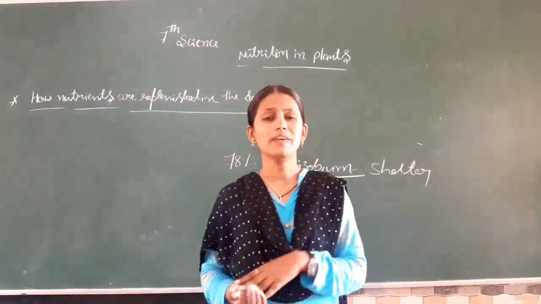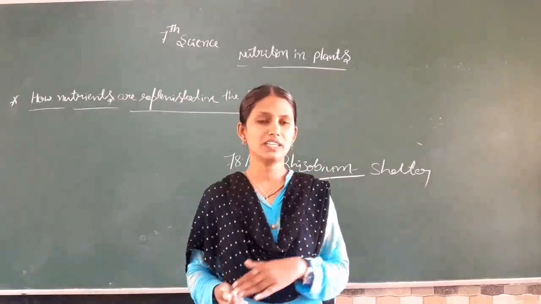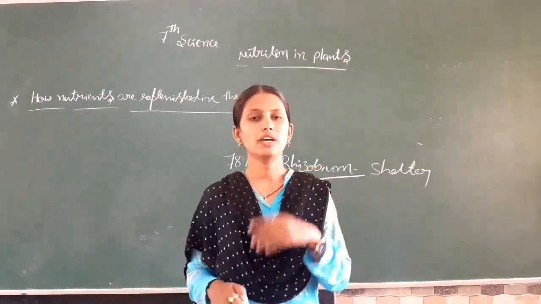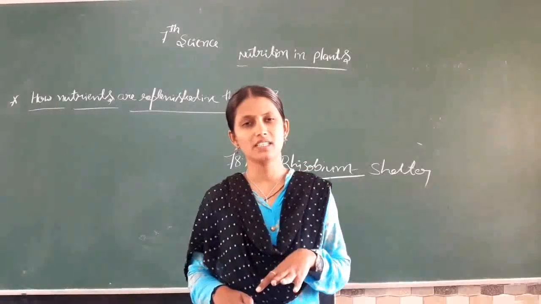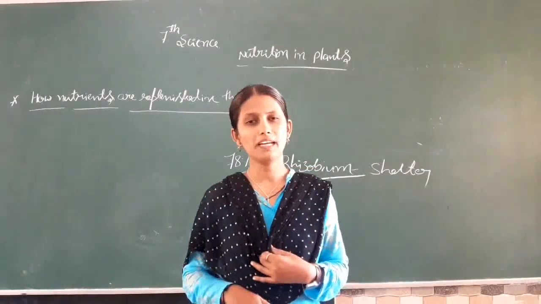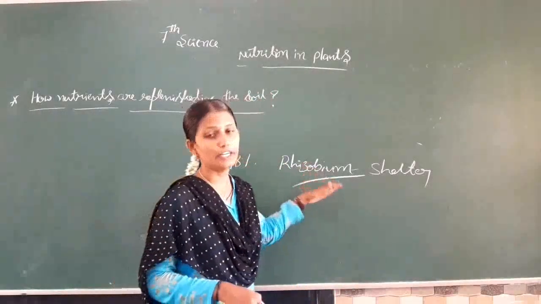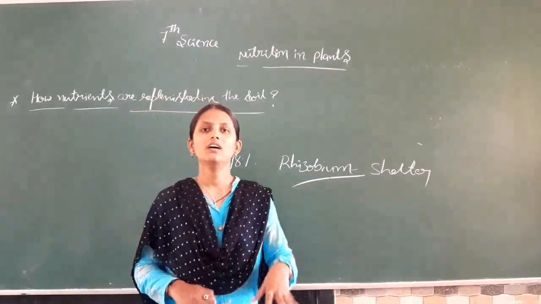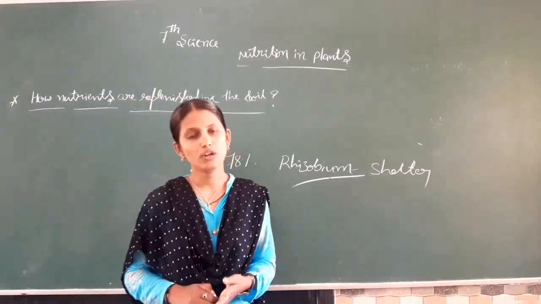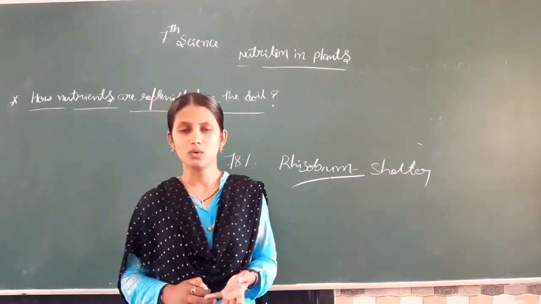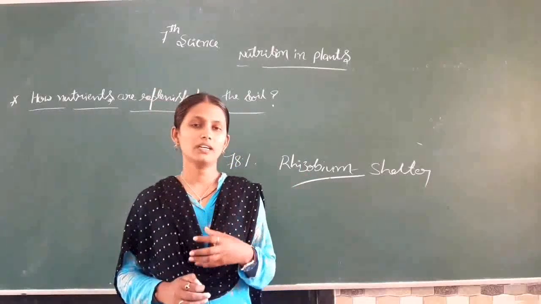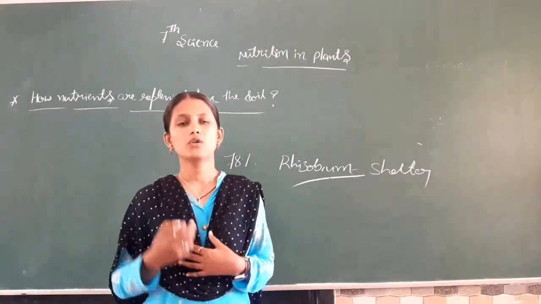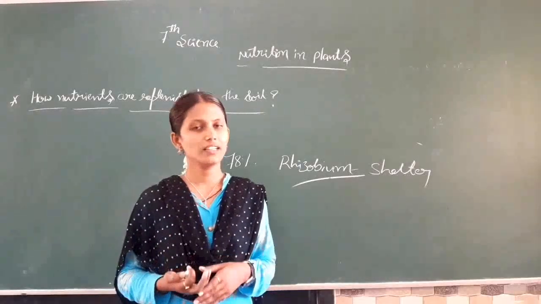Here is how we can reduce the use of fertilizers and manures in the soil. If we grow leguminous plants along with the crop plants, then we can reduce the use of fertilizers and manure in the field. It will also enrich the soil quality. The soil will become fertile, and then you will grow most of the plants and get healthy plants.